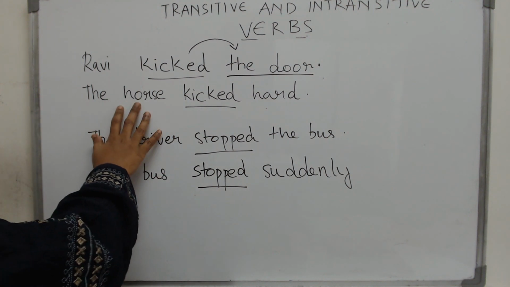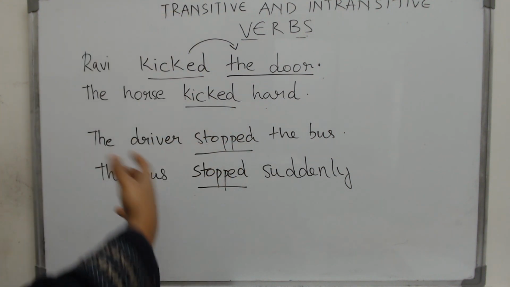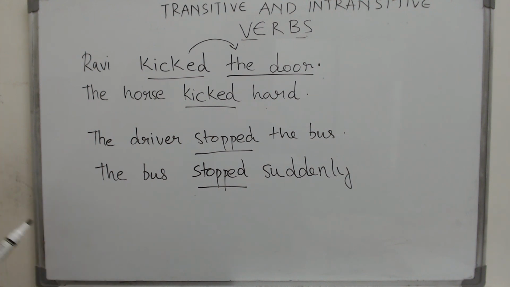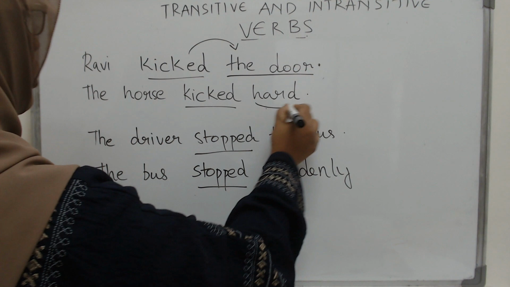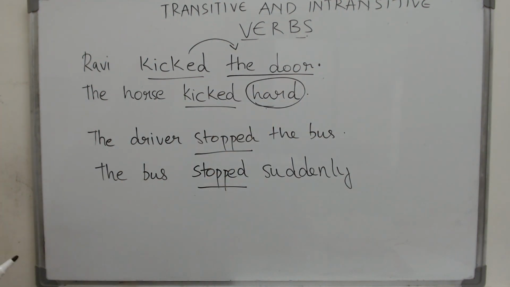But in the second sentence, it is still kicked, the verb is still the same, but there is no thing, animal or person that receives the action. Instead, you have the word hard, which is just an adverb telling you how the horse kicked, which is none of our business. We don't want that.